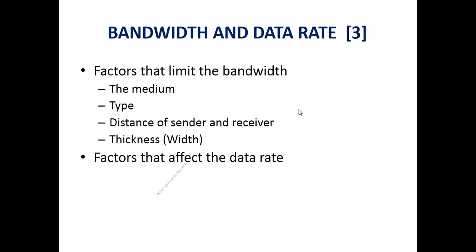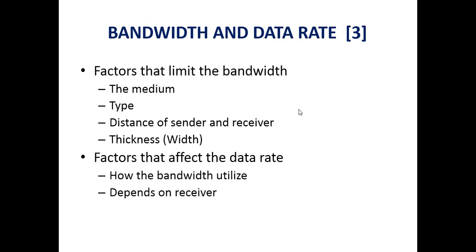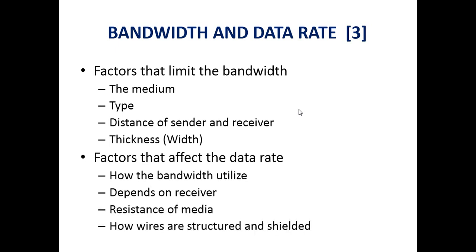There are some factors that affect the data rate. The first factor is how the bandwidth is utilized to transfer the data from sender to the receiver. It again depends on the resistance of the media, how straight the media is, or how it works in the case of external factors or resistance like dust, light, etc. And finally, how wires are structured and sealed. Normally twisted pair cables are in a helical fashion. So those are the factors that can affect the bandwidth and the data rate.